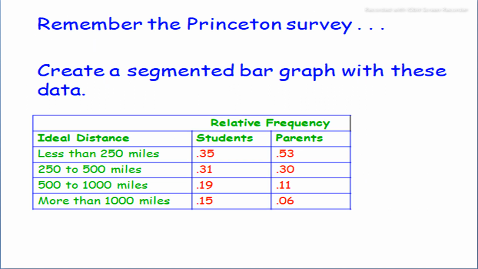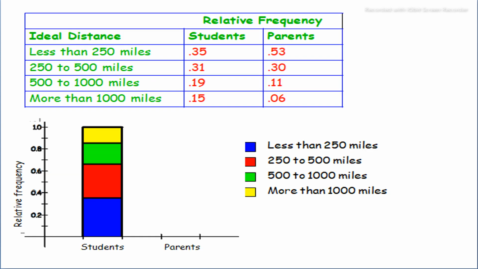Remembering the previous survey, create a segmented bar diagram with the data. The relative frequencies for students, like 0.35, which we took in the previous slide, are shown, and students and parents are given in the shape of different colors.